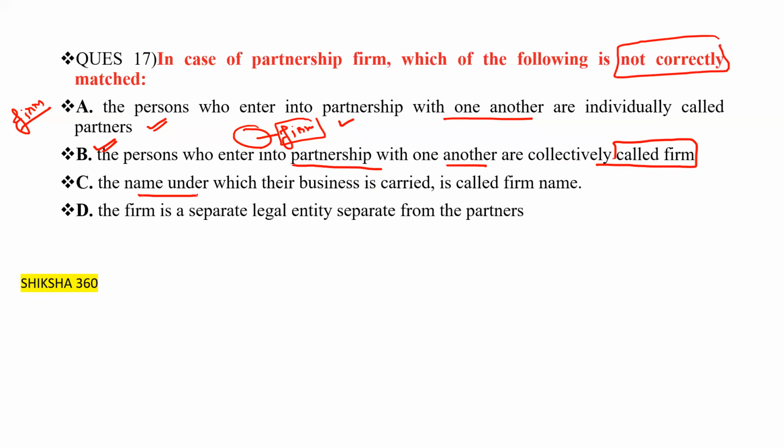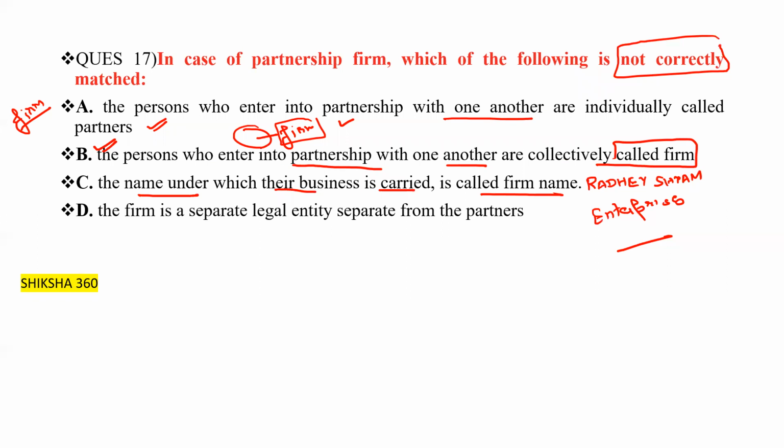The third one: the name under which their business is carried on is called the firm name. Yes, we can say that, like Radhe Shyam Enterprises. Okay, like this one. So this is the name of the firm. The name under which their business is carried on is called the firm name. Yes, this one is also correct.